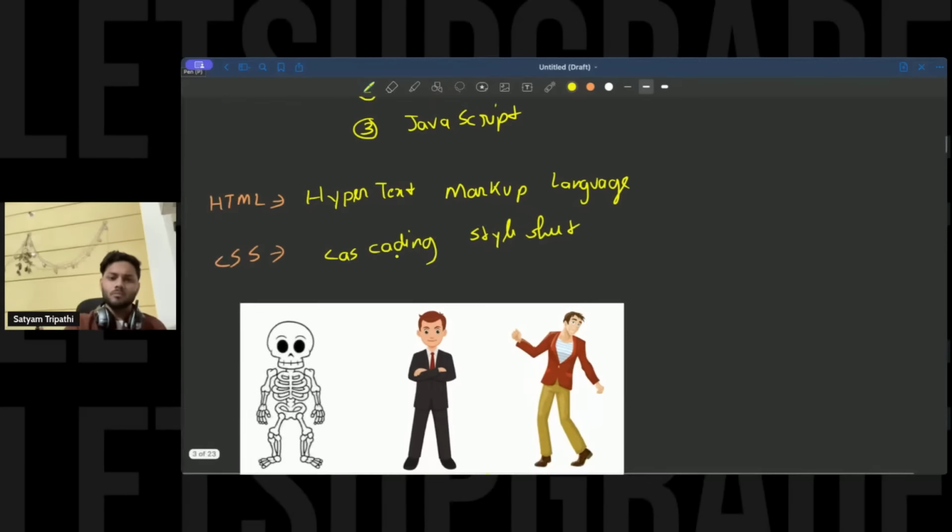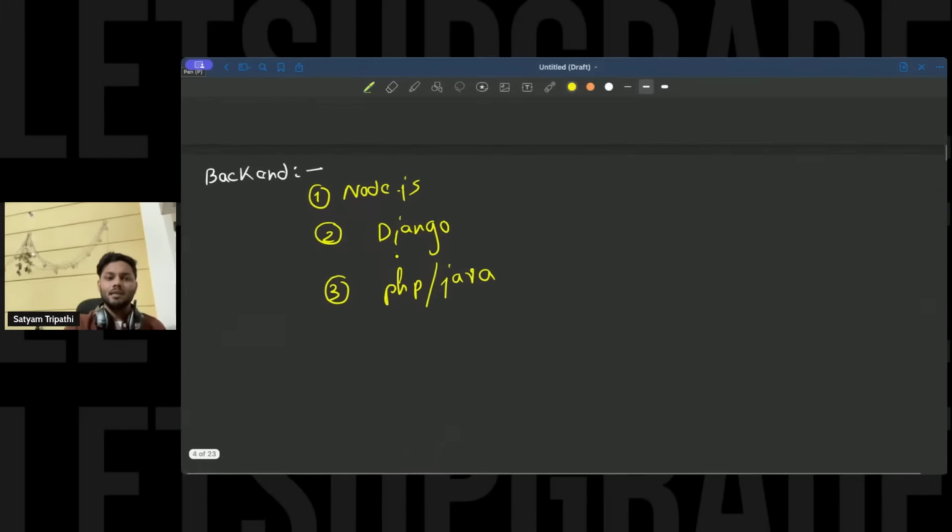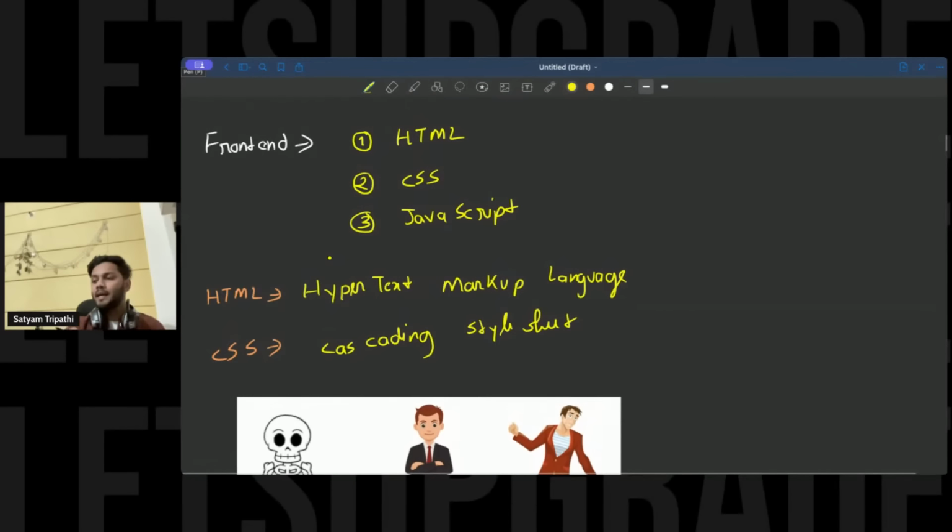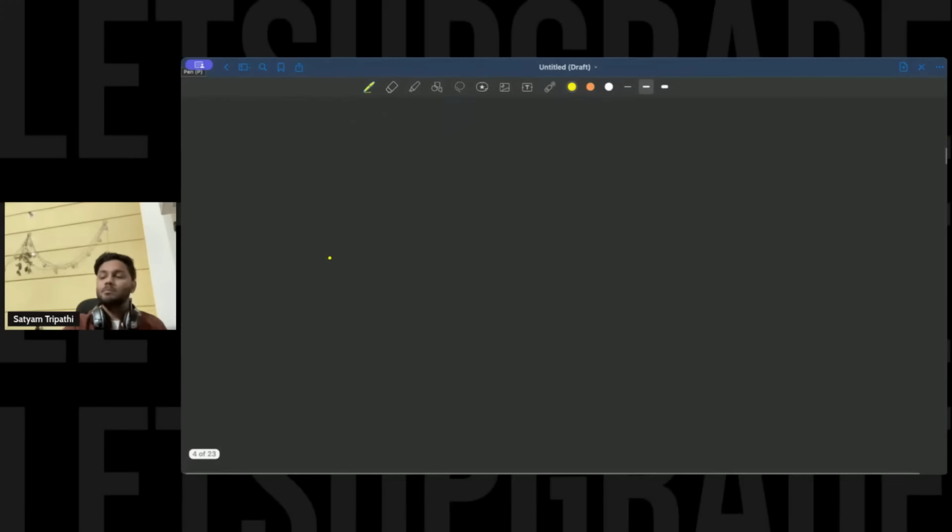Now, let us just say you have learned these things in the front end. You are completely aware of HTML and CSS, but there are some essential things. If you want a job, if you want to land a good job, at that time there are some very essential things that you should know. Essentials, what are those things? Let's talk about them. The first one is